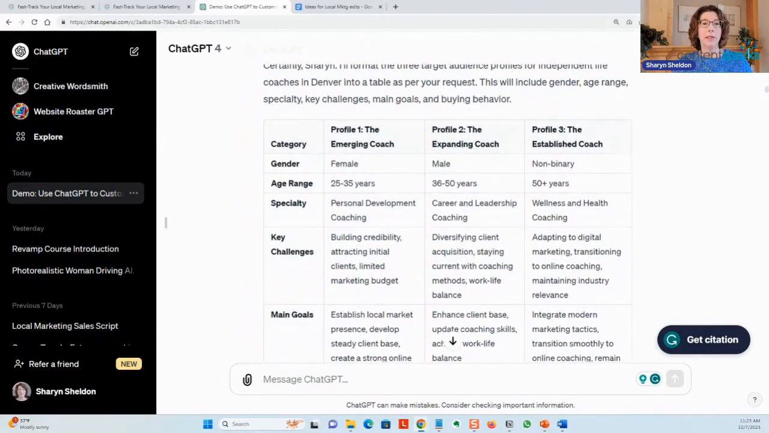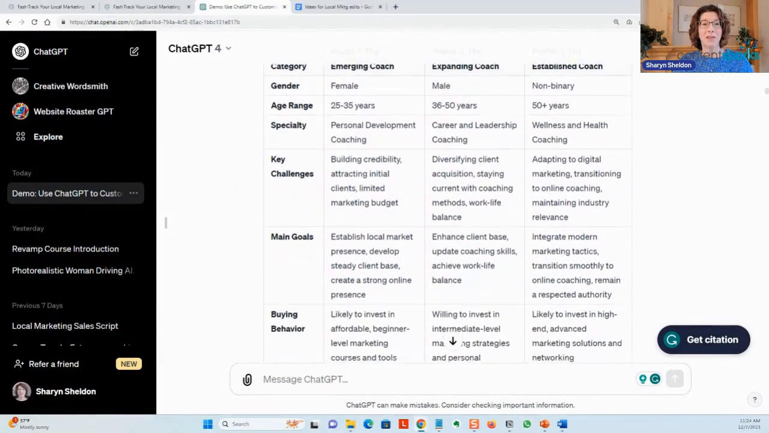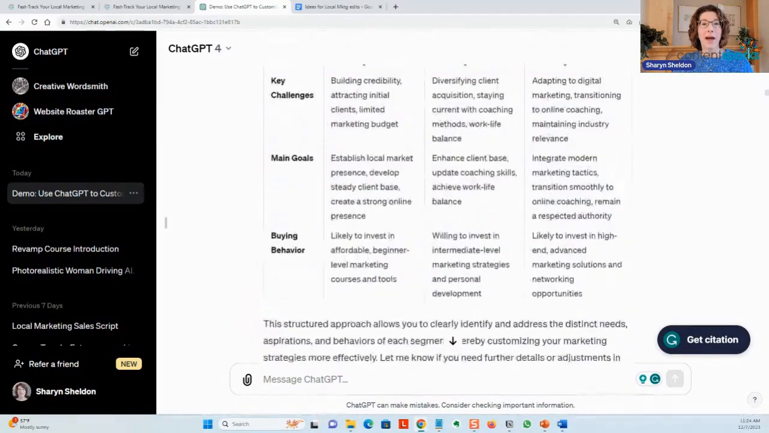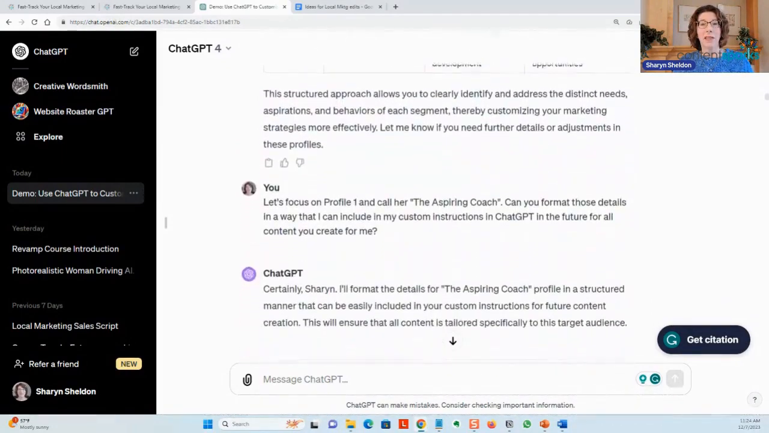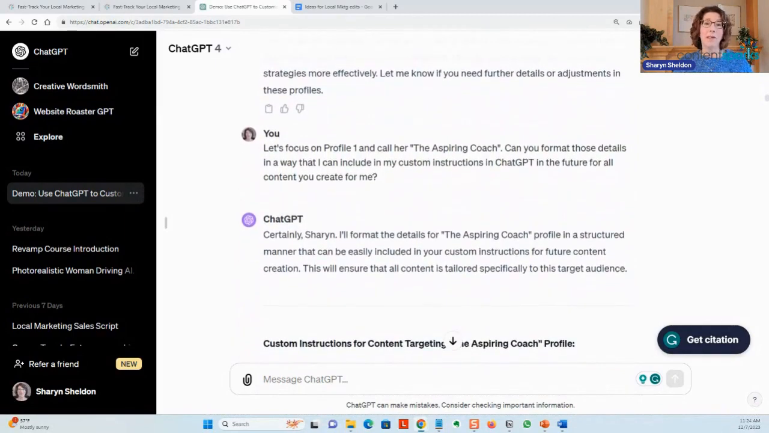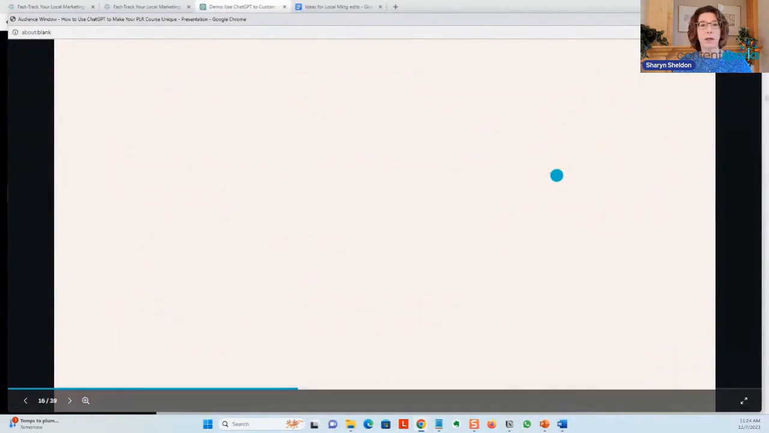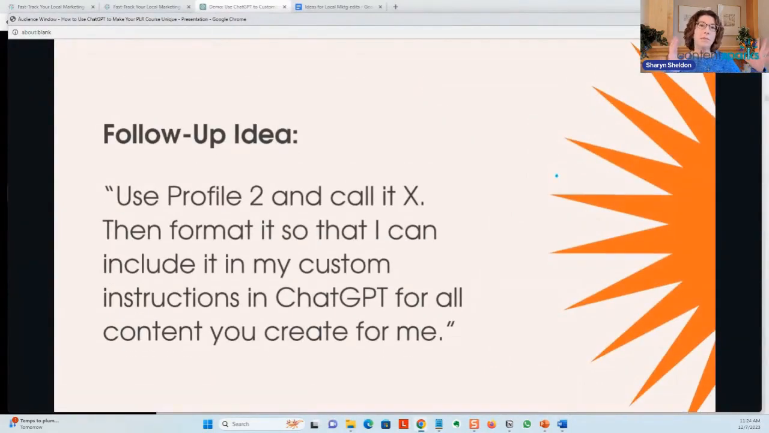It has the table, it has the categories, it has different names for each one of those profiles. So that's interesting. I said it's not going to do the same each time, and it'll have differences in challenges and goals as well. So now how do I use that for ChatGPT, for my chat? Do a follow up. I said, let's focus on profile 1 and call her the aspiring coach. So if I go back again to here, you can see a follow up idea is to tell it which one, give it a name, and then ask it to format it so that you can include it in your custom instructions for the future.